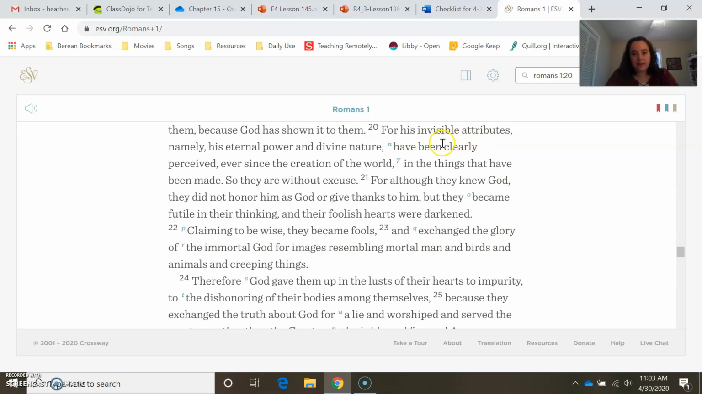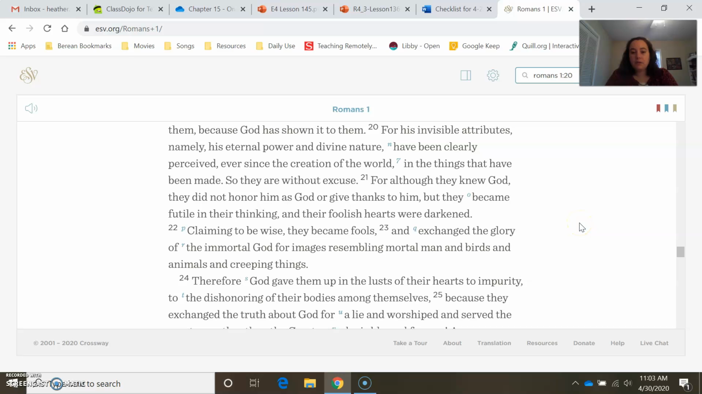20 to 25. It says, for his invisible attributes, namely his eternal power and divine nature, have been clearly perceived ever since the creation of the world and the things that have been made, so they are without excuse. For although they knew God, they did not honor him as God, nor give thanks to him, but they became futile in their thinking, and their foolish hearts were darkened. Claiming to be wise, they became fools, and exchanged the glory of the immortal God for images resembling mortal man, and birds and animals and creeping things.